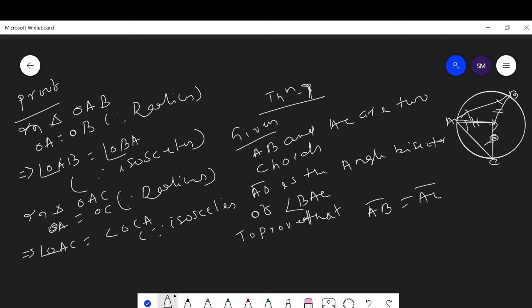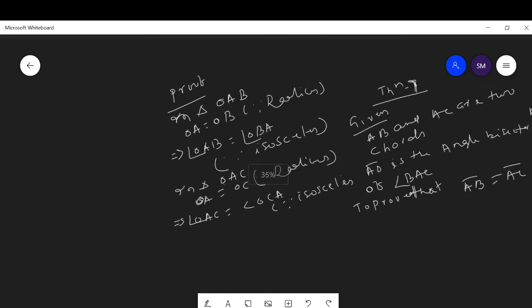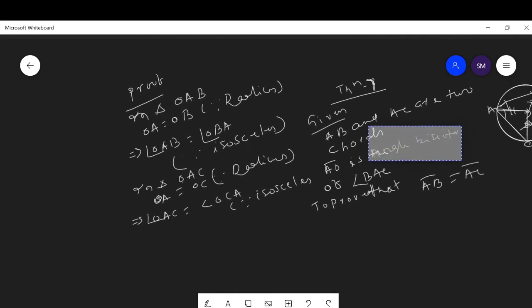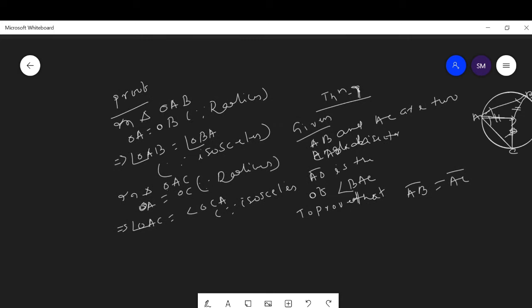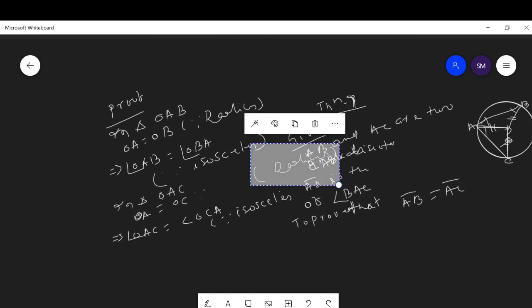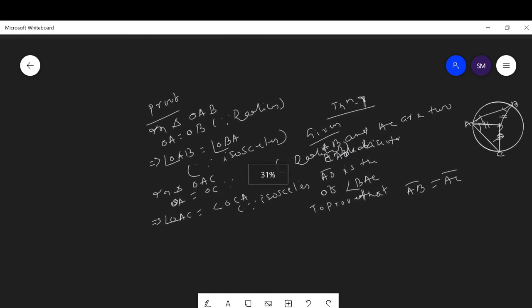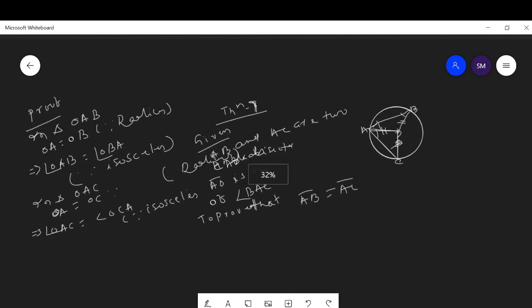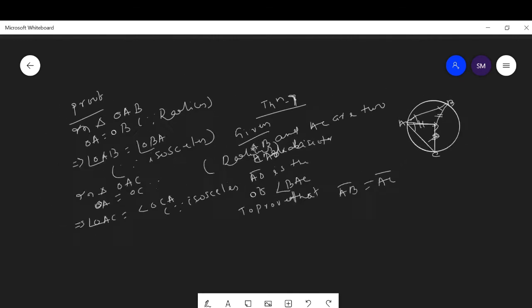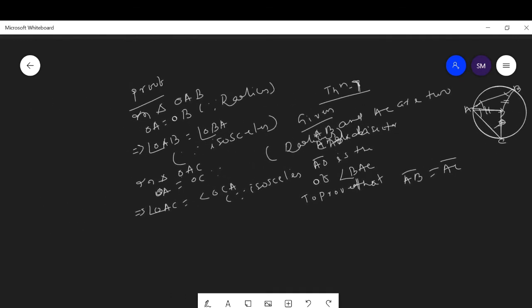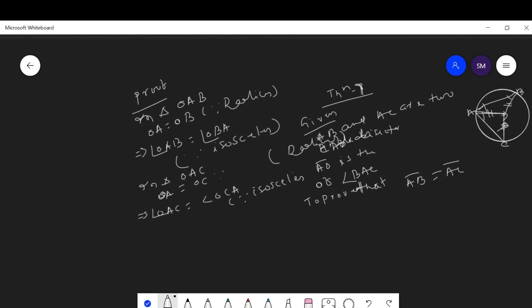Let us prove it. We have proved that this angle is equal to this angle.